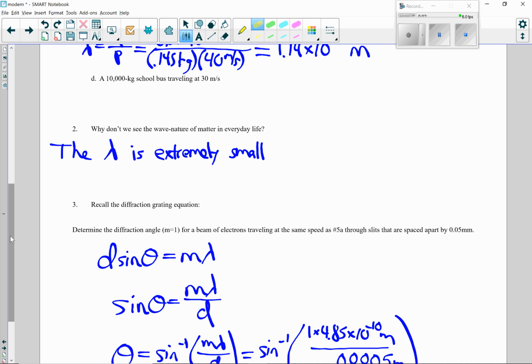So question number 2, I don't think that's the number. I think my numbers got messed up. Why don't we see the wave nature of matter in everyday life? Because the wavelength is so small, we don't see it.